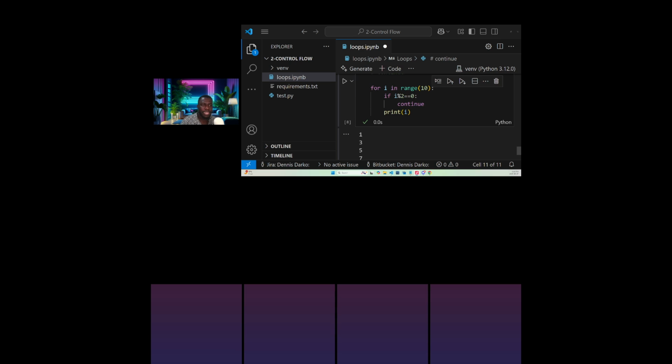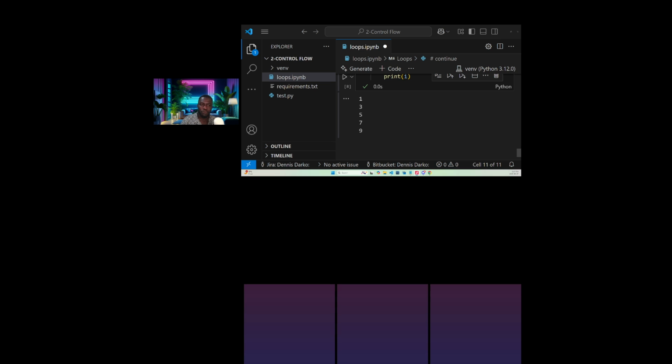What was the current iteration? The current iteration was 0. So it skips the 0 and continues with 1. And when it's done with 1, the current iteration will be 2. It will skip 2 and go with 3. The current iteration will be 4. It will skip 4 and go with 5. You see, guys? That's how it works, and this is continue.